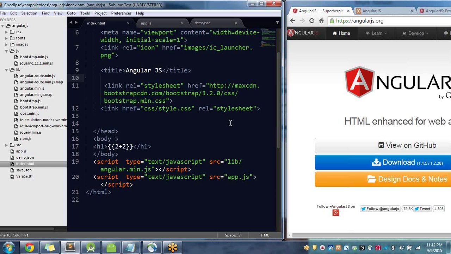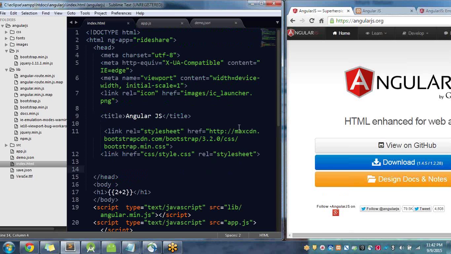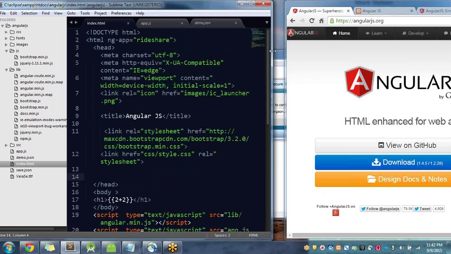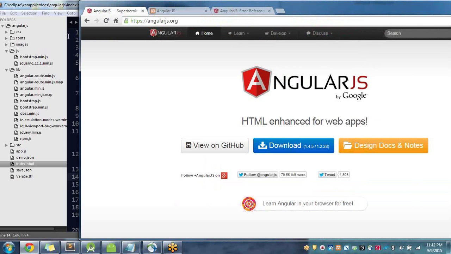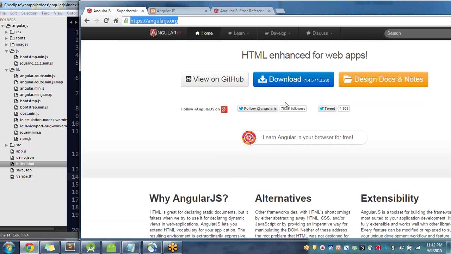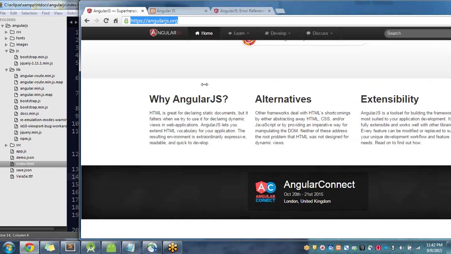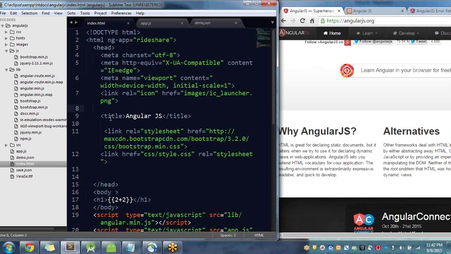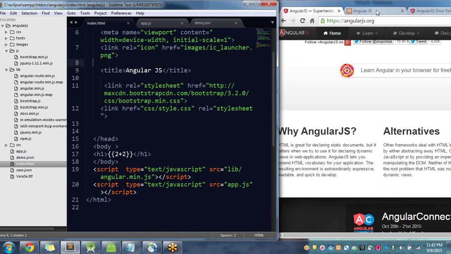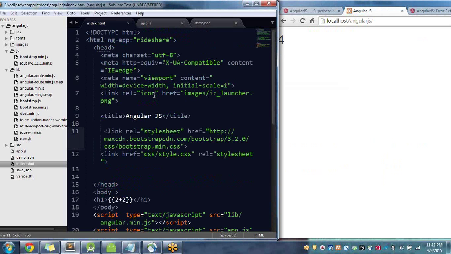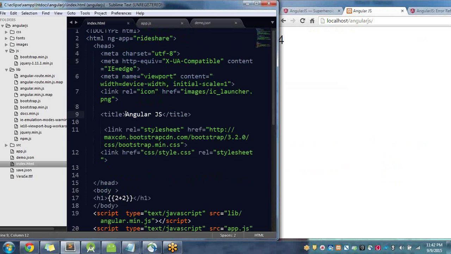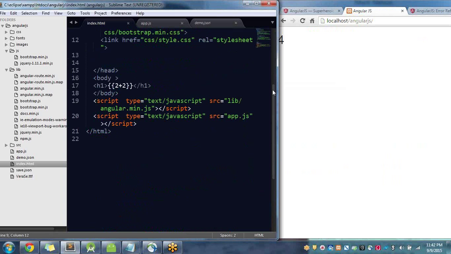First of all, this is a simple application which we are going to cover. I will quickly go through it. To start working on AngularJS, first you need to include this JavaScript file. Just go to angularjs.org, download angularjs.min.js, and you can start working on it. This is just simple HTML content: a simple HTML head and body, and I have this JavaScript included here.